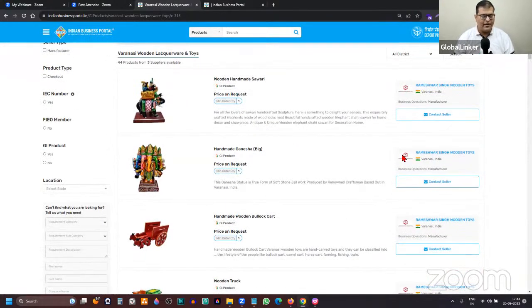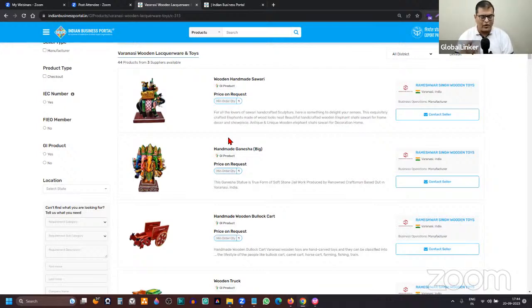They are visible here. And why I brought you here is a very important reason, because these are artisans or small scale manufacturers who are representing themselves digitally, and they are generating leads and opportunities for their business using the Indian Business Portal. So if they can do it, why can't you do it? It is very simple and very easy. In fact, I'll be explaining that to you now.